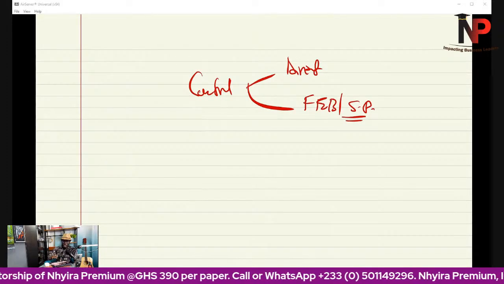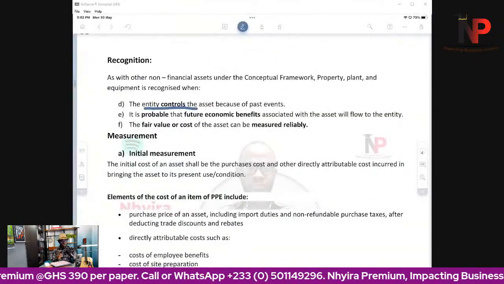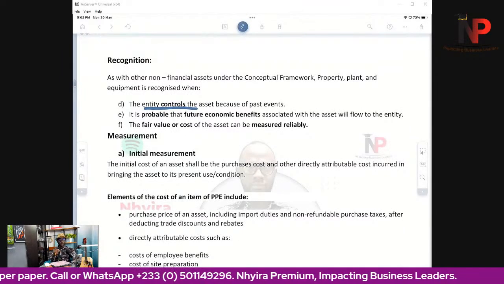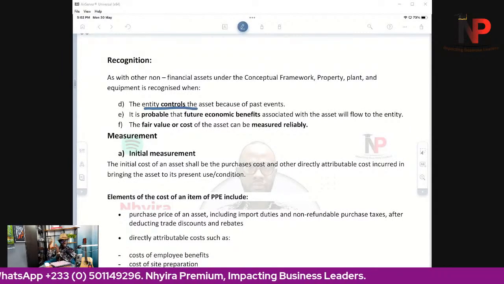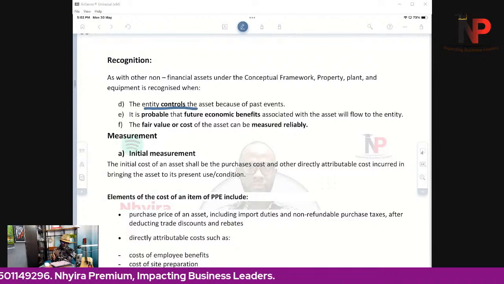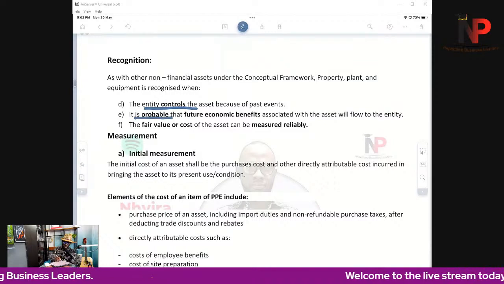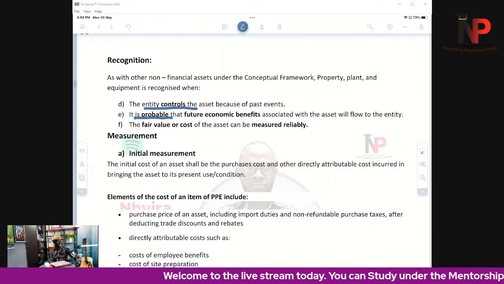So we will recognize a transaction as an asset in our books if and only if we control the asset due to past events, but not only that, it is also probable that future economic benefit associated with the asset will flow to the entity.